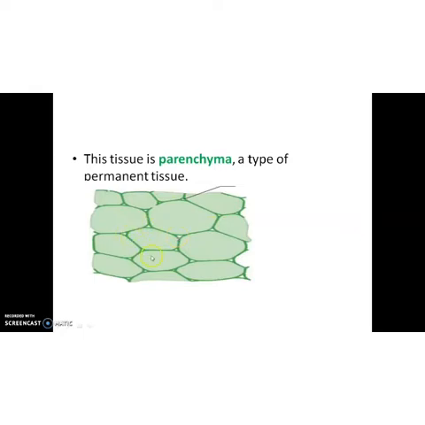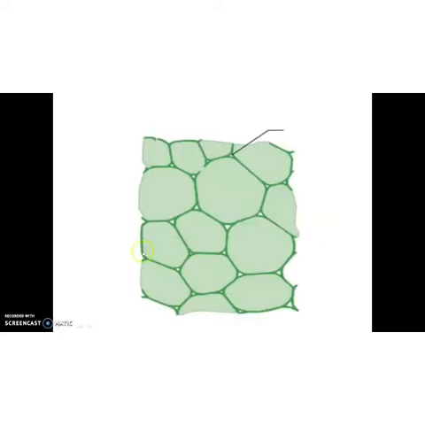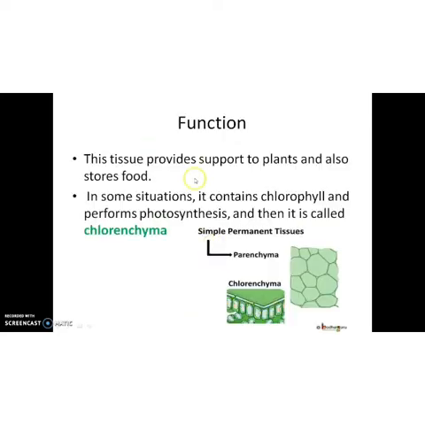You can see spaces, intercellular spaces in between. Clear? The structure is clear? Then function. This tissue provides support to plants and also stores food. The main function is protection. Okay? And in some situations, chlorophyll, the green pigment that performs photosynthesis, will be present in parenchyma.